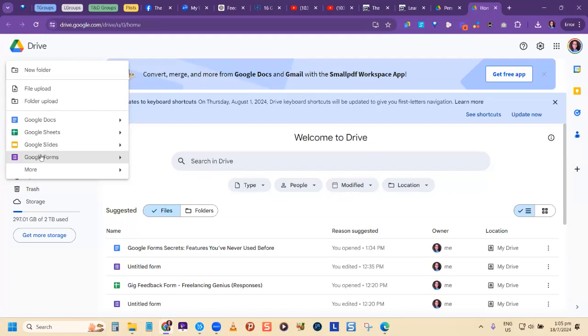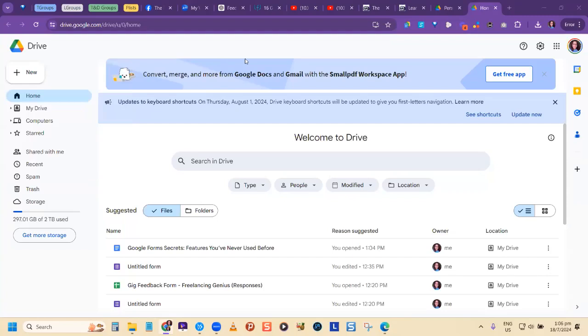Google is a powerful tool that can be used for many different things, and a lot of people forget that you can use this a lot in your business. We're going to talk about some of these things. Now, some of you may be new to Google Forms and not be aware of how to even create a form. So we're going to start off with that before I tell you some of the hidden secrets and features that you may not be using in Google Forms, and that can make you much more efficient.